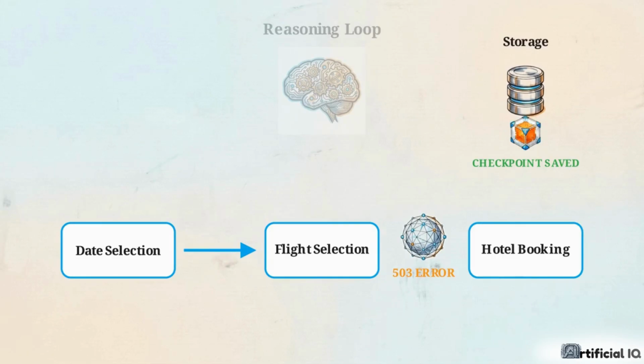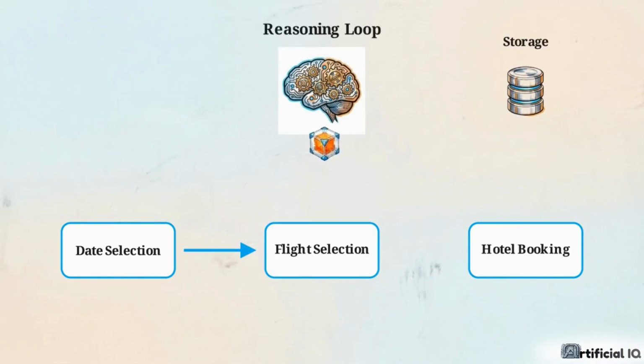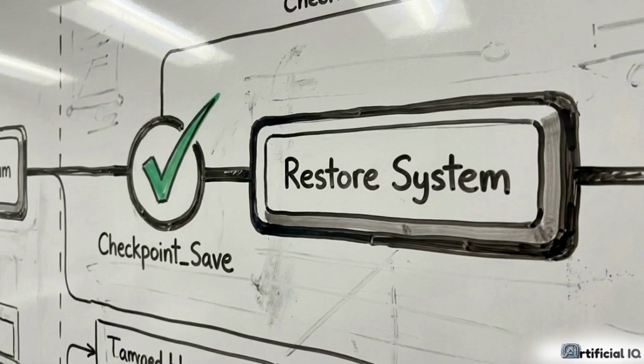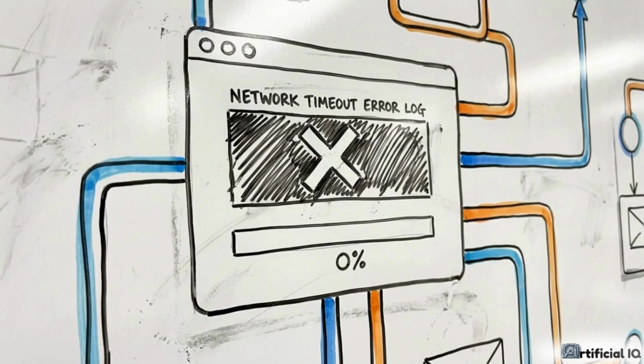Checkpointing saves the agent's progress at these milestones. On restart, the agent reloads the last checkpoint and resumes at the hotel step. The data for the dates and flights remains intact, and the user is not required to provide the information again. Checkpointing provides the recovery mechanism required for operations to survive infrastructure failures. Without it, every transient error forces the workflow to start from the beginning.